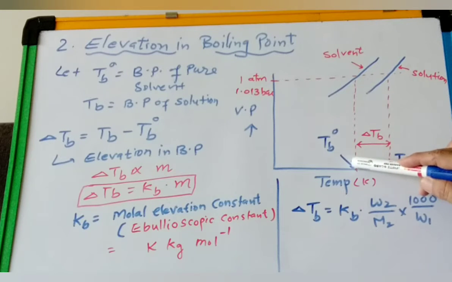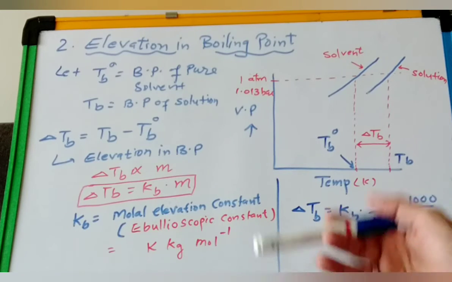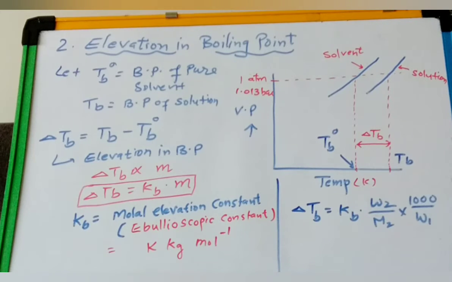That is TB naught. But when solute is added and it makes a solution, then its vapor pressure decreases, because non-volatile solute always decreases the vapor pressure, and because of that its boiling point increases. So here TB is showing the boiling point of the solution.